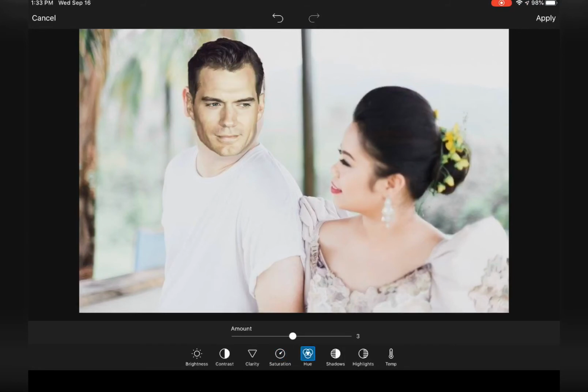And okay, shadows, highlights, temperature. Of course, if you increase the temperature, it will make your face reddish. So we don't want that either. So let's go back to brightness and increase it some more. Let's see if we can still adjust it. This is kind of really hard.